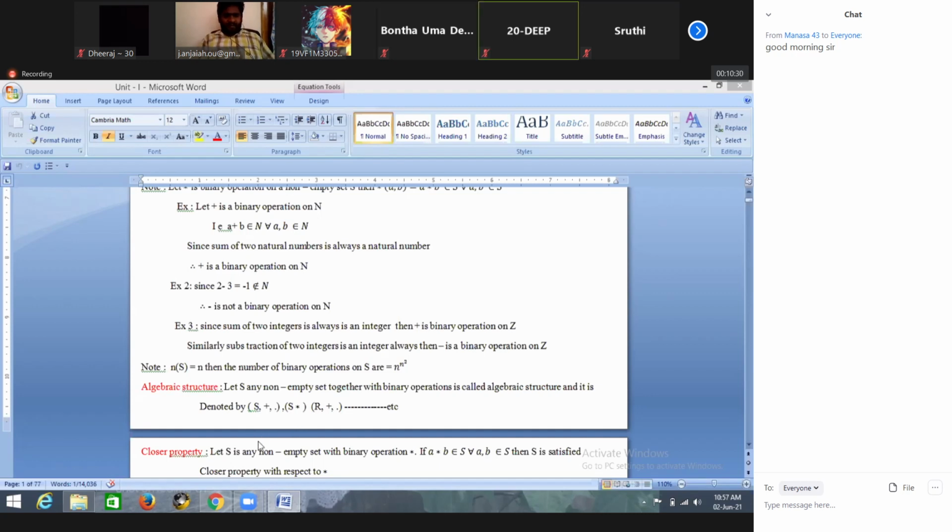For example, if the number of elements in this set is 5, then how many binary operations exist? Functions exist, like these kinds of binary operations. 5 to the power of 25, right? Here n is equal to 5.